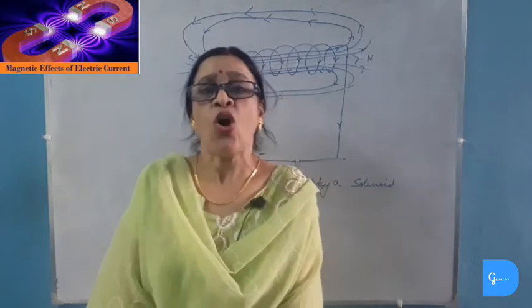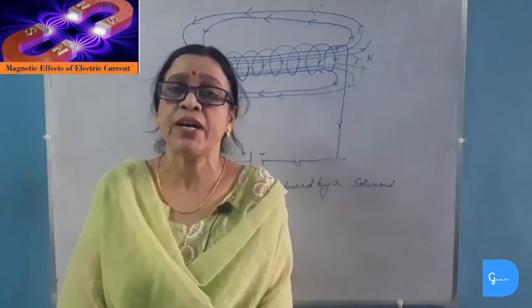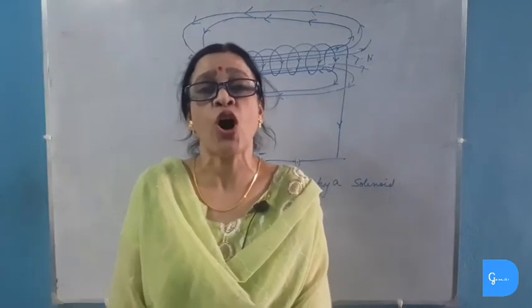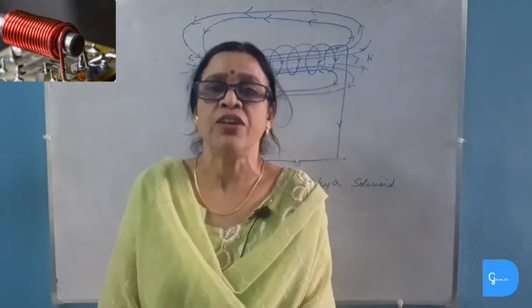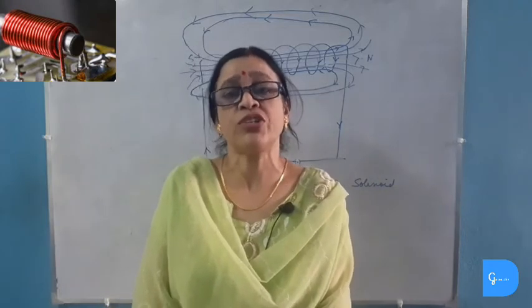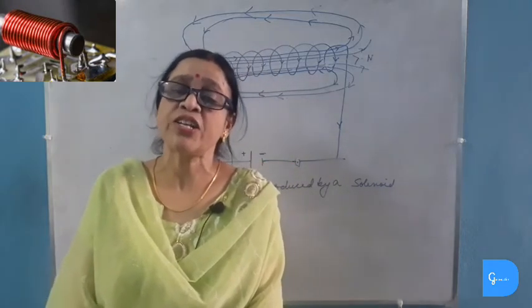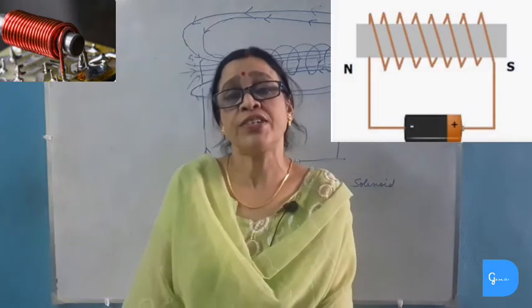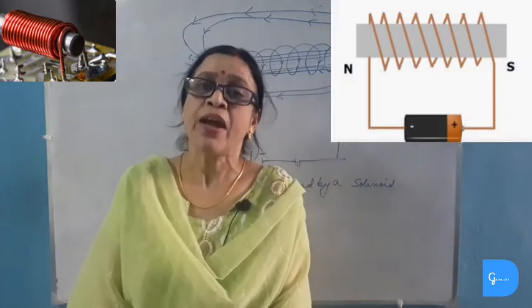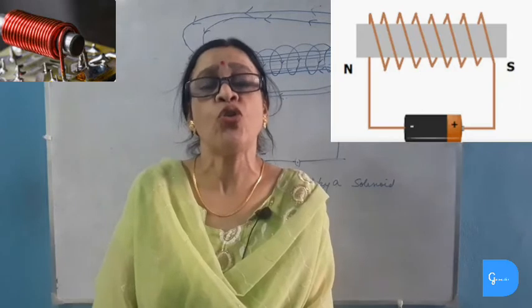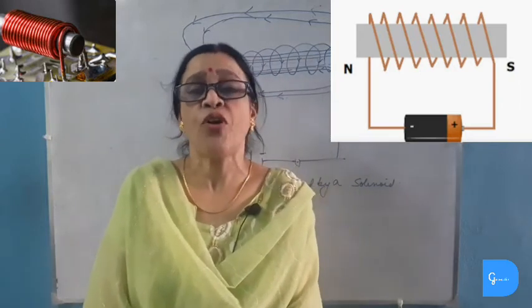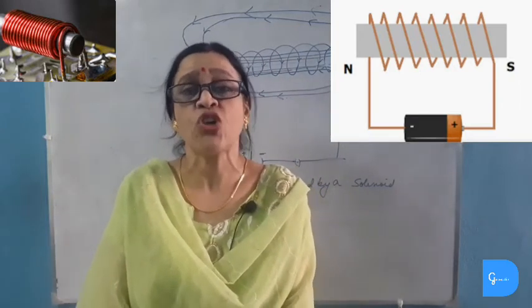The core material or the iron rod which we insert inside the solenoid must be of soft iron and not steel, because soft iron loses its magnetism as soon as the current is switched off in a solenoid, whereas steel does not lose its magnetism and forms a permanent magnet. So only soft iron rod is used for making electromagnets by using solenoids.